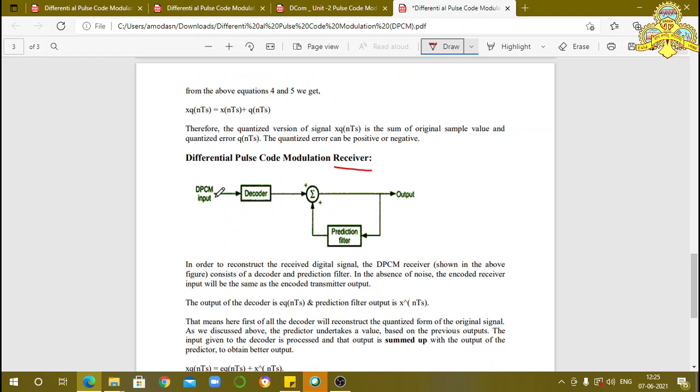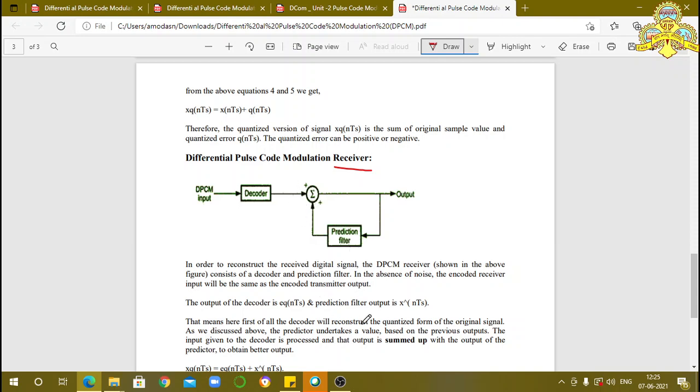Now it is present in coded form, so we need a decoder circuit. We already know that the decoder converts the coded information into known information. Now this DPCM decoder converts that coded form into a known form. Now it is connected to the adder circuit. Here this adder has two inputs. One is the output of the decoder and the other is the prediction filter output. This prediction filter output is added with the decoder output.